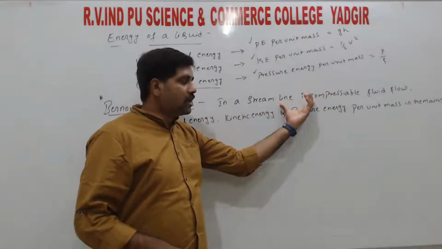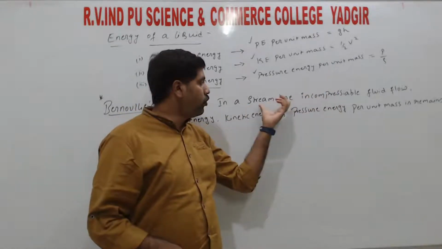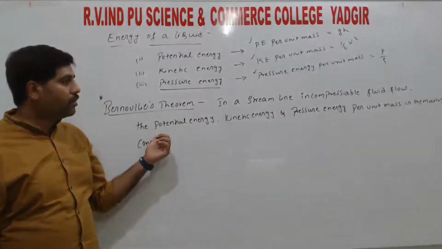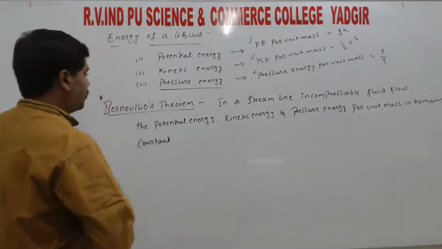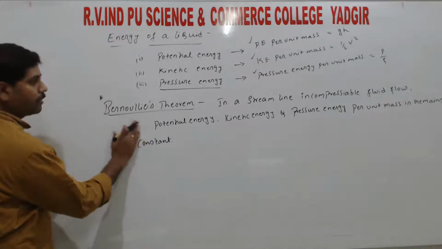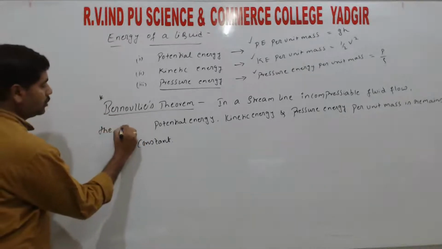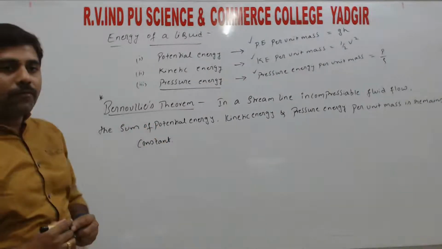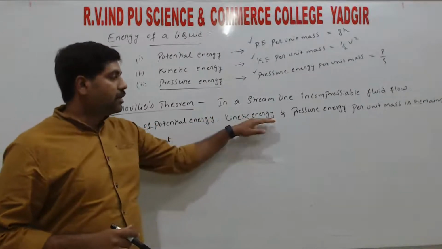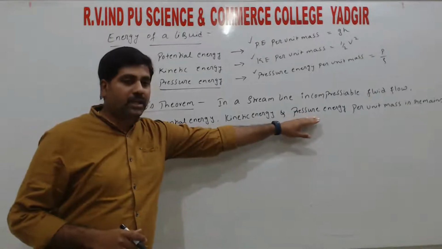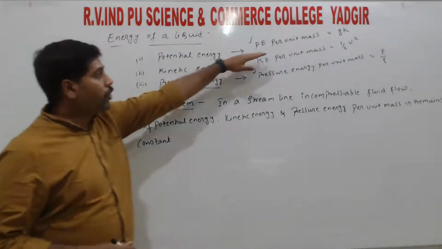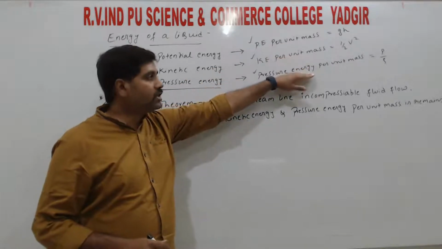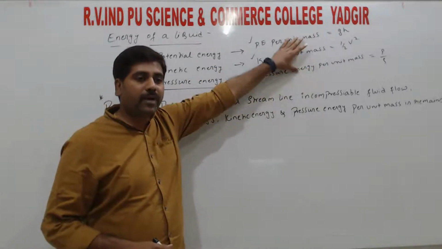So considering this case, fluid which is flowing in a streamline incompressible fluid flow, the sum of potential energy, kinetic energy and pressure energy, right? So the sum of potential energy per unit mass, kinetic energy per unit mass, pressure energy per unit mass always remains constant.